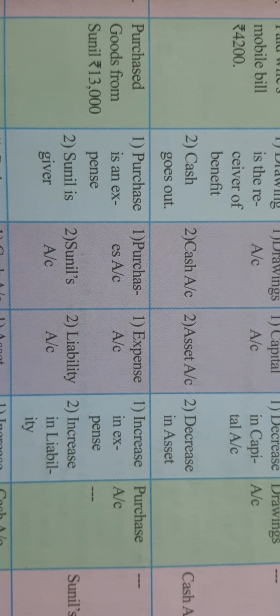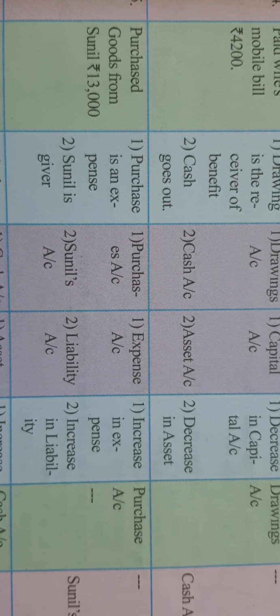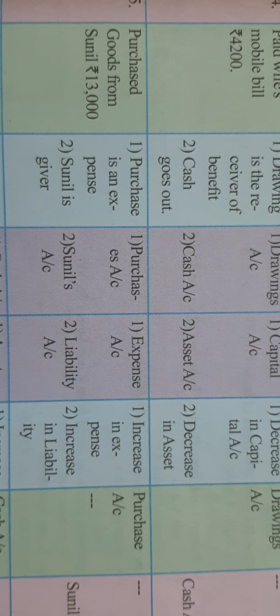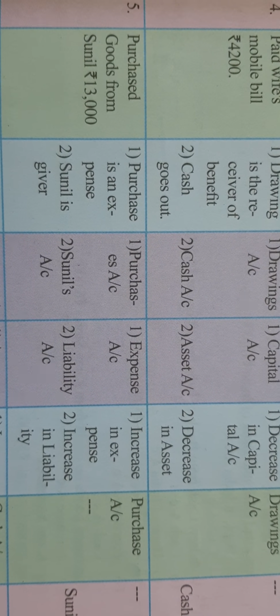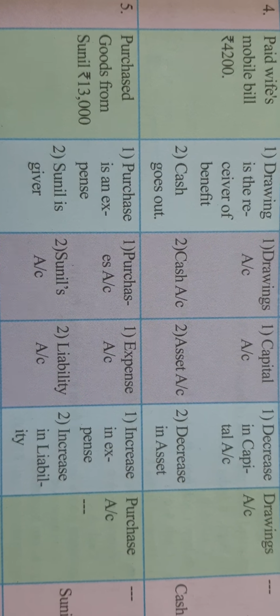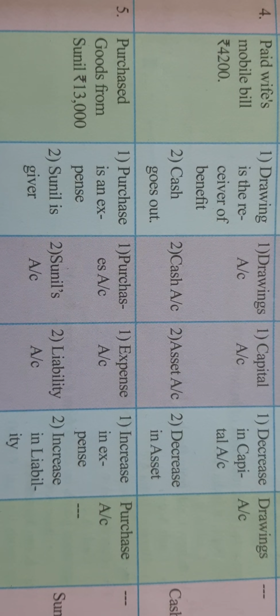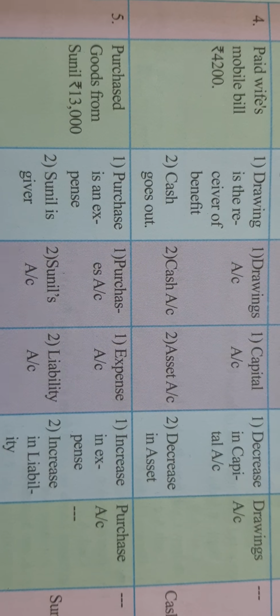Here it is written liability. This also I will explain later. Just now think only that Sunil is a personal account. So debit the receiver, credit the giver. Sunil is the giver of the goods, so here credit the Sunil account, right?